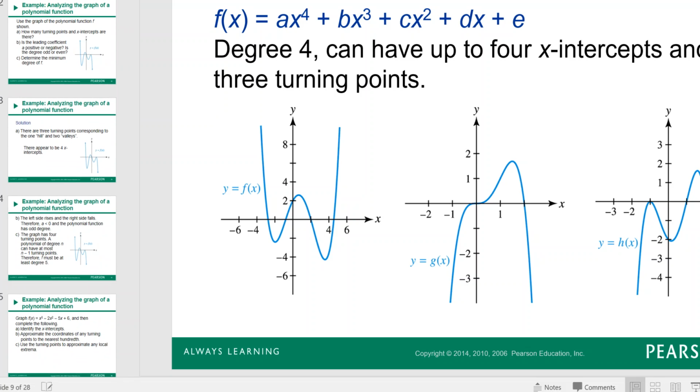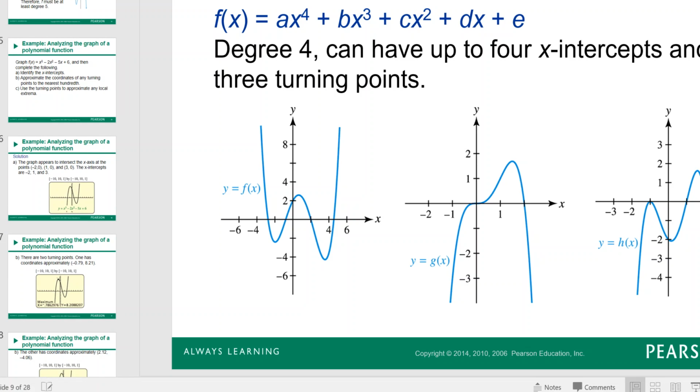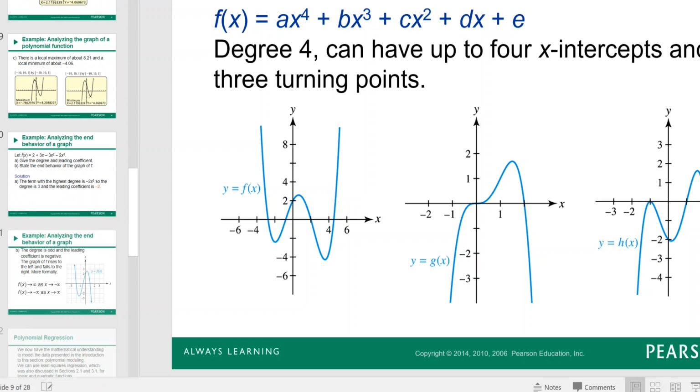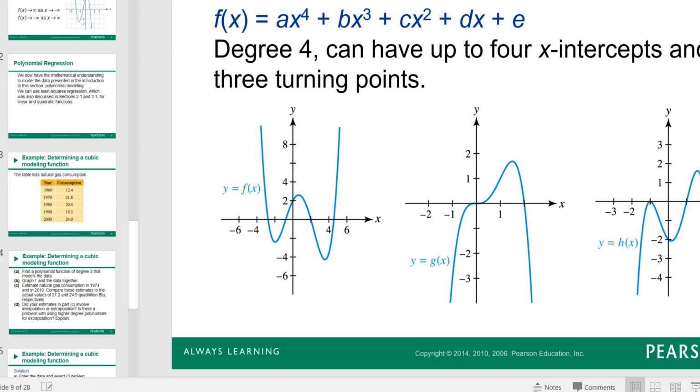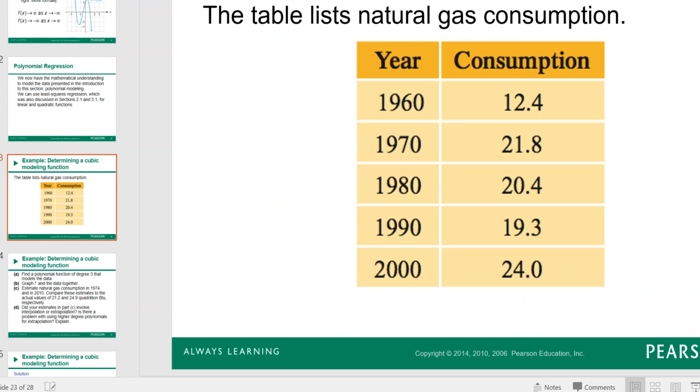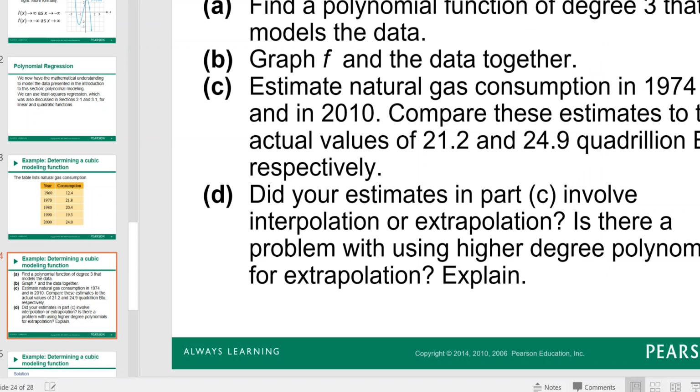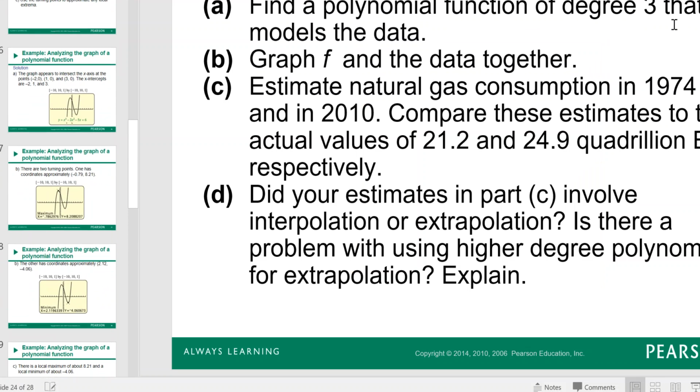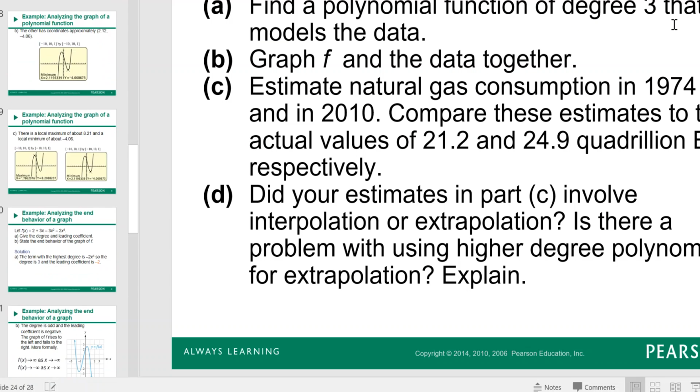But what I wanted to show you is how to use polynomial regression. So just make sure you look over this example. You're going to model this data with a polynomial, and it says to find a polynomial of degree 3. Well, degree 3 is called a cubic polynomial.